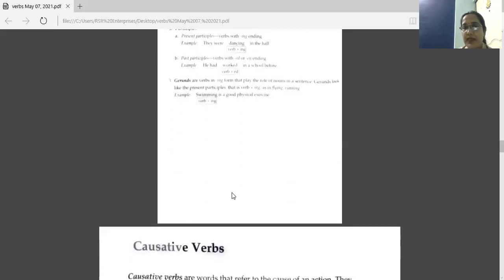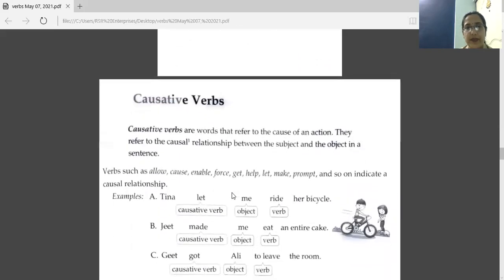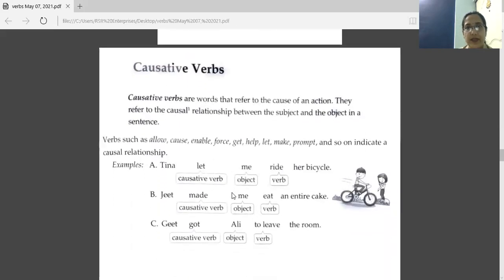Swimming is a subject here. It is playing the role of a noun, not a verb. So this is gerund. Understood the difference between present participle and gerunds? Those were the three forms of non-finite verbs.